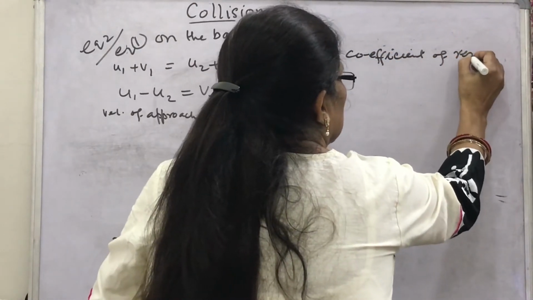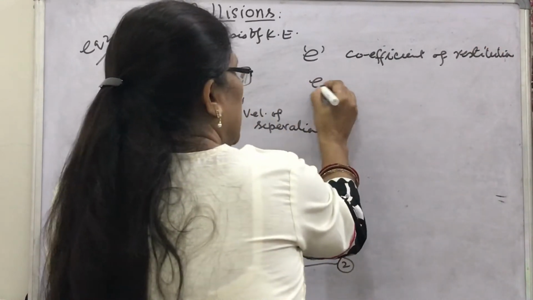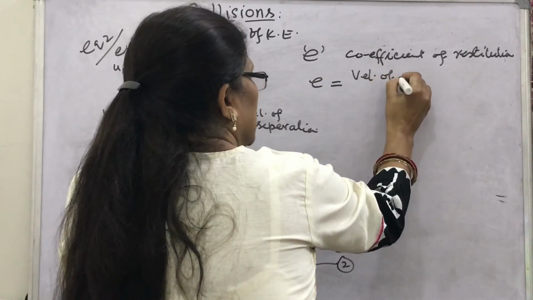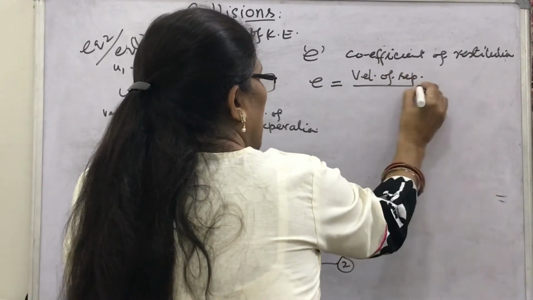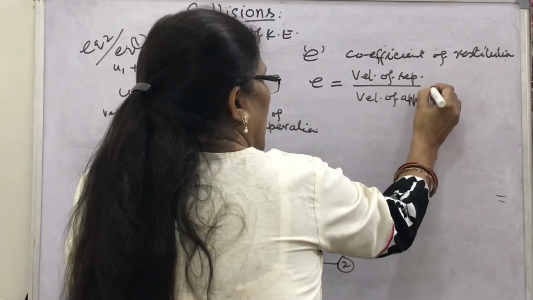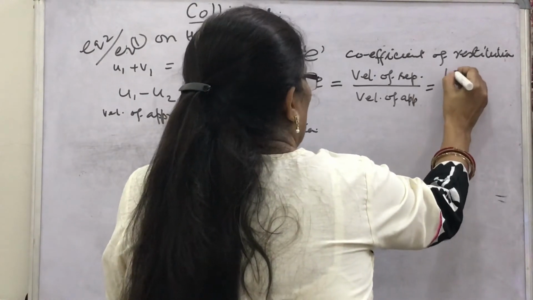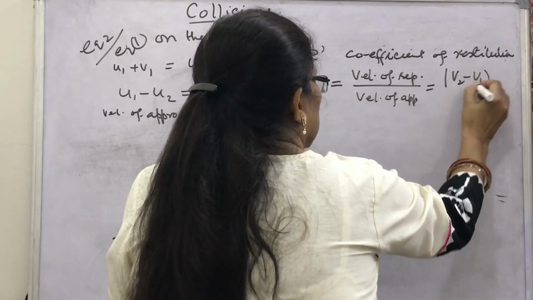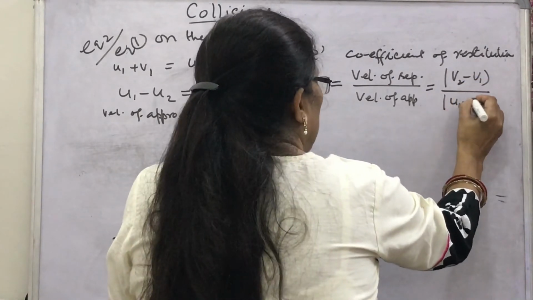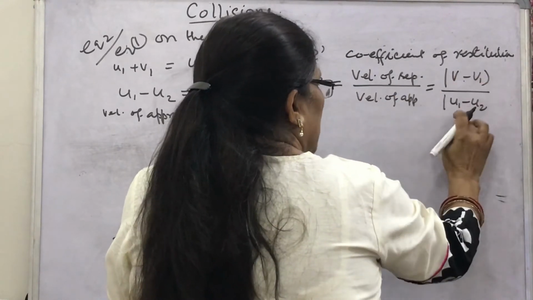What is the formula for it? e is equal to the ratio of velocity of separation upon velocity of approach, or you can write it as the modulus of relative velocity, (v2 minus v1) upon (u1 minus u2), which is also v1 minus v2 over u1 minus u2.